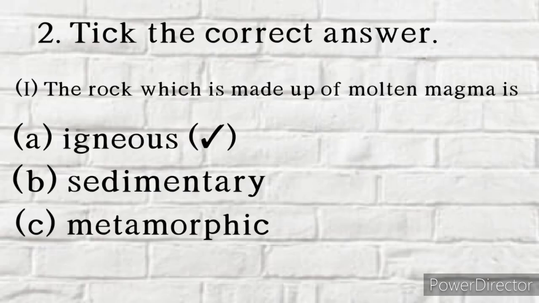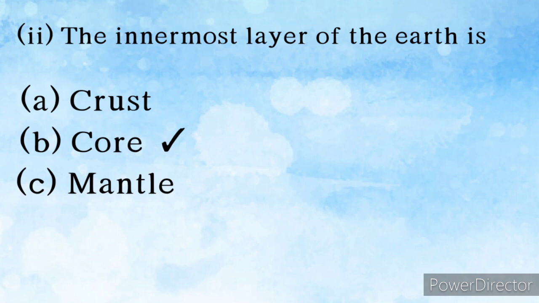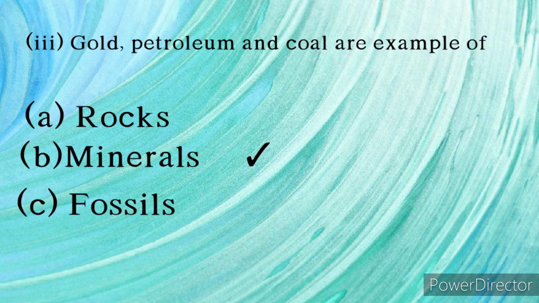Question 2. Tick the correct answer. First, the rock which is made up of molten magma is A. igneous, B. sedimentary, C. metamorphic. Answer: A. igneous. Second, the innermost layer of the earth is A. crust, B. core, C. mantle. Answer: B. core.